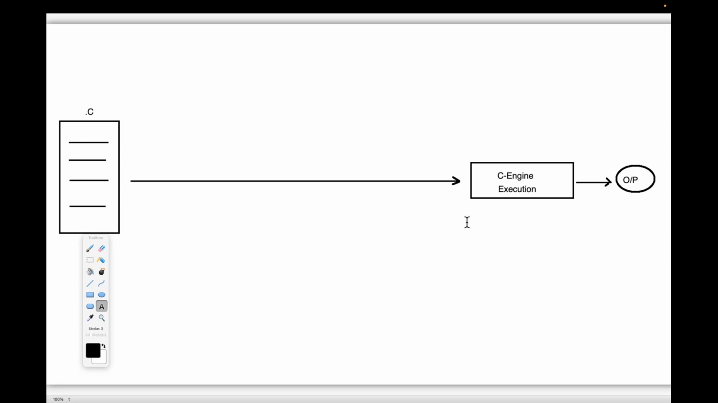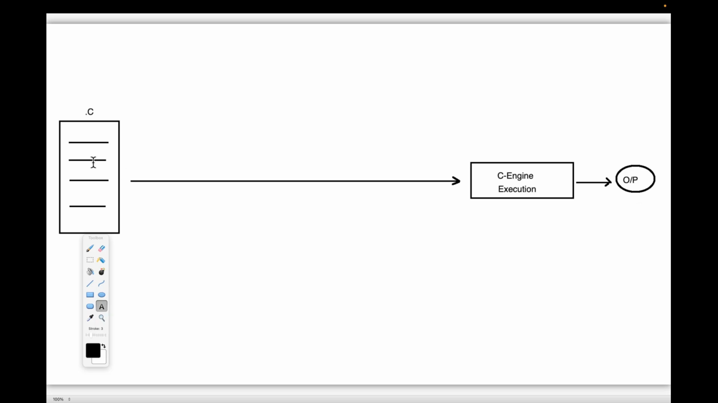Everybody understand it clearly? The C program we have given to the C engine, and the C engine has to execute that program and generate some output. This is the general, regular process that you follow. But now I have some questions, guys. Now try to answer my questions.